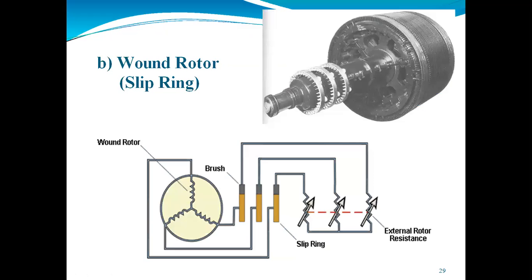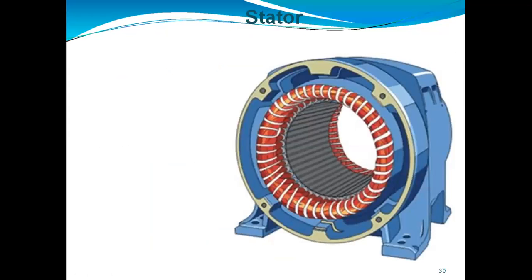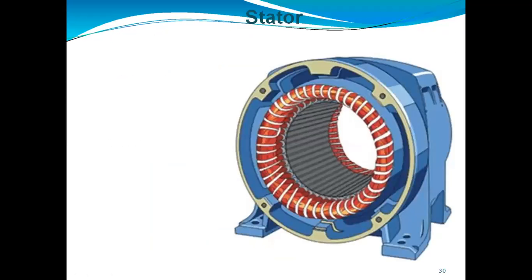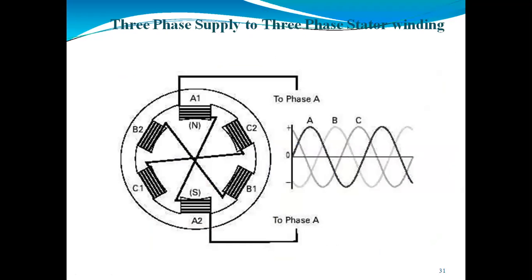So these are the two types of induction motor in our syllabus that we are supposed to study. Practically, the stator will look like this. Now about the winding, when we give a three-phase supply: for a single phase we take 360 degrees. Here we are using three phases, A, B and C, and there will be a 120 degree difference between two phases.